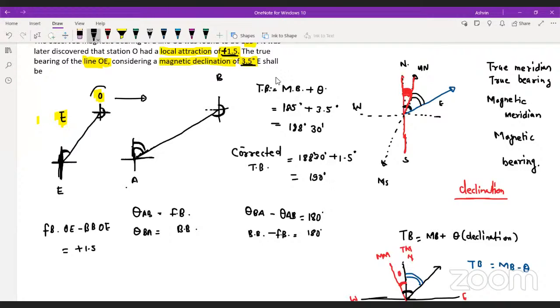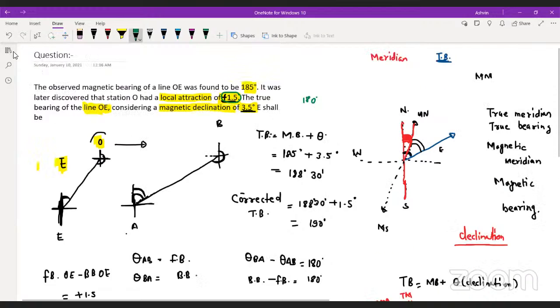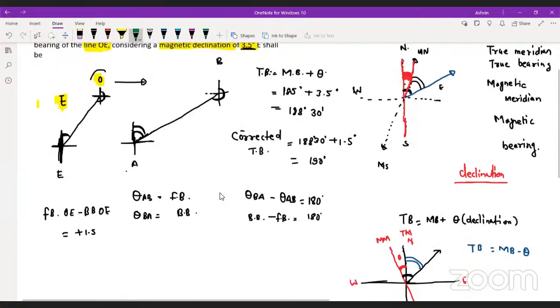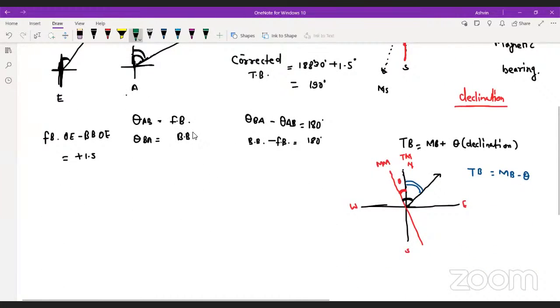Here in the question I am writing in this way that this is the value which you have to add, so that the difference will become 180 degrees. So you have to add this value. Okay, so this was the question which was based on the magnetic declination and the local attraction.